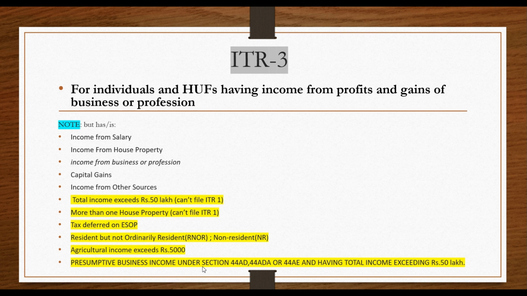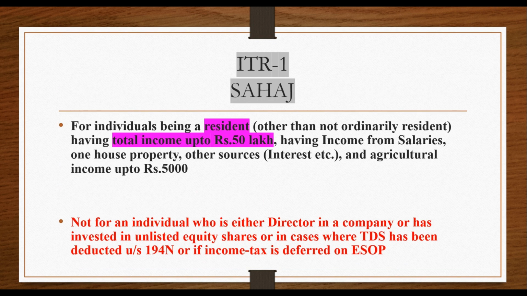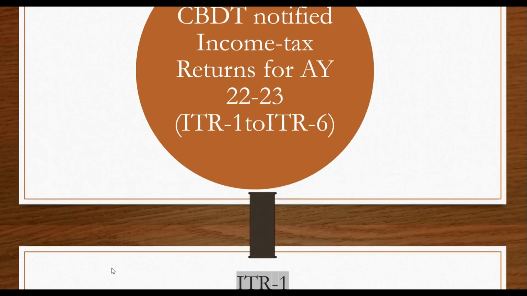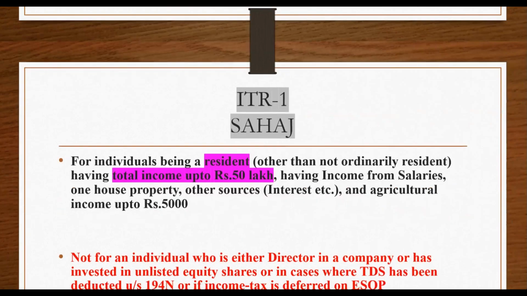And presumptive business income is covered under section 44AD, 44ADA and 44AE. You should know what 44AD is. Under 44AD, we generally provide 8% or 6% of gross turnover or gross receipt as presumptive income. Under section 44ADA,